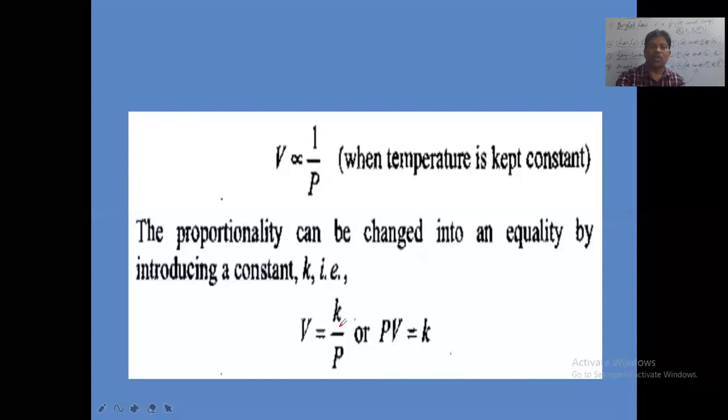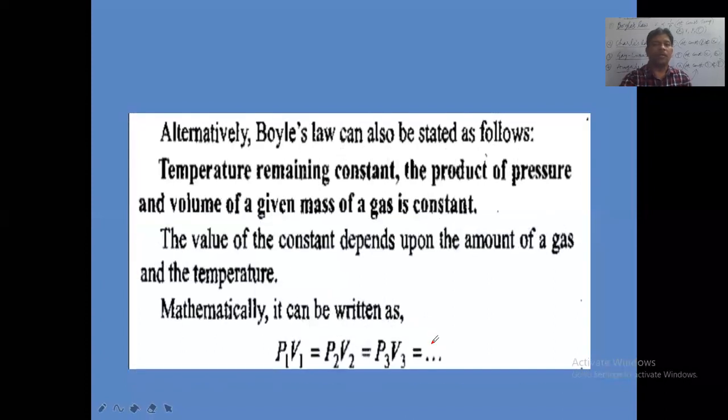Now in this case, P into V is equal to the constant K. P into V means the product of the pressure of the gas and the volume of the gas. The product of pressure and volume of the gas is equal to a constant. This is Boyle's law.